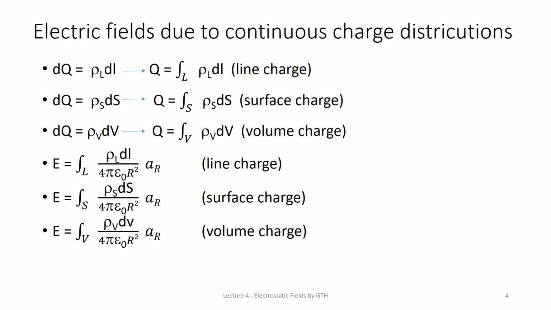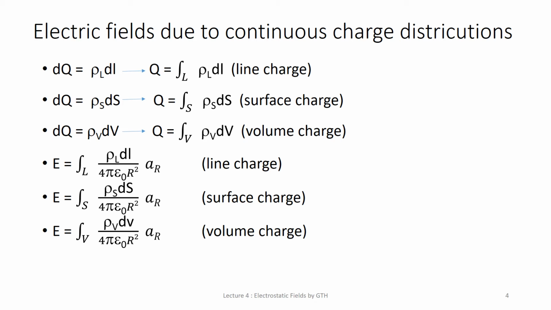So Q, the total charge, is the integral of dq, that is rho L dl along the line. If you integrate rho S ds, you get the surface charge, and rho V dv gives the volume charge.